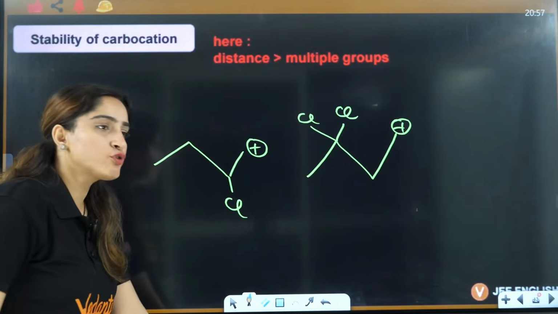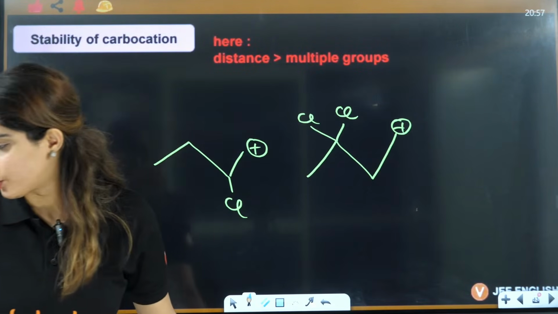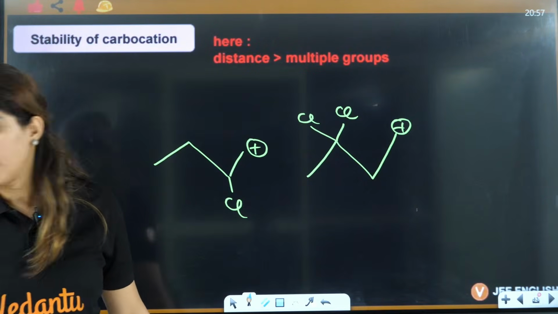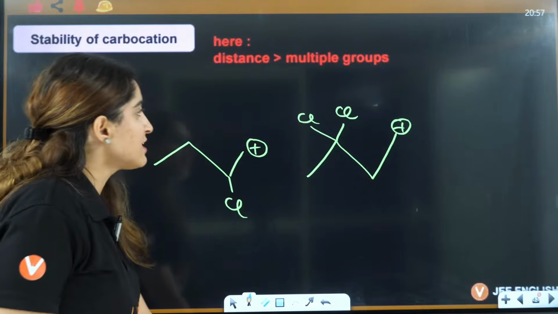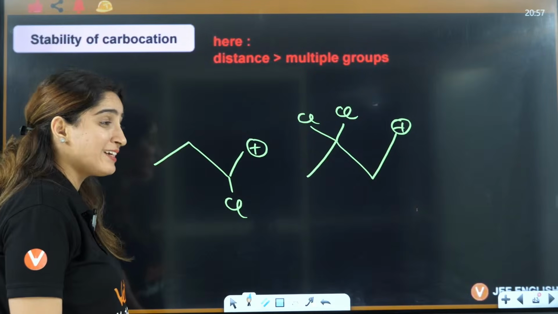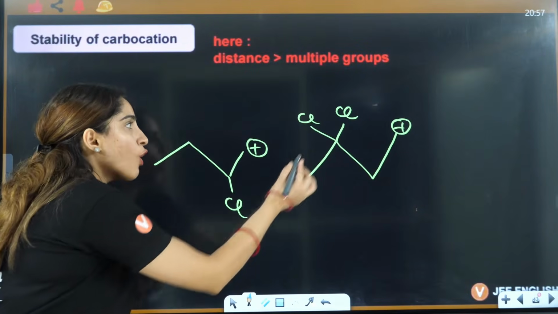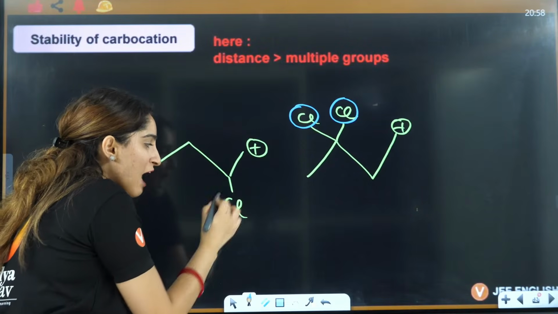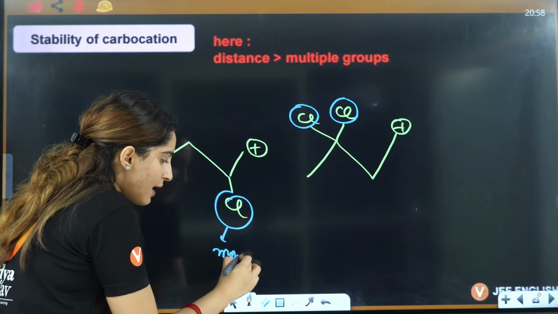If you have to choose between distance and multiple groups, what will you choose? Distance or multiple groups? Distance. Even though there are two, they are far away, and this one is near, so this will have more minus I effect.